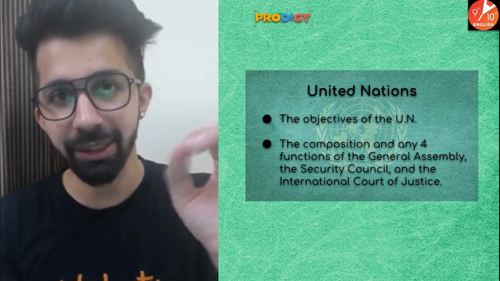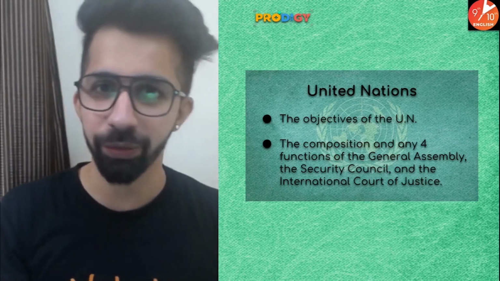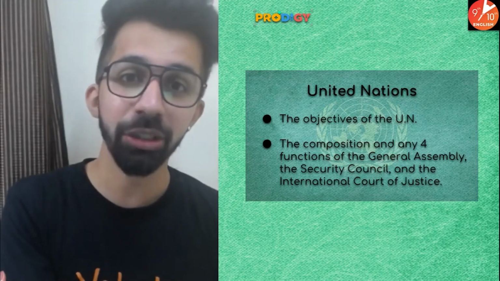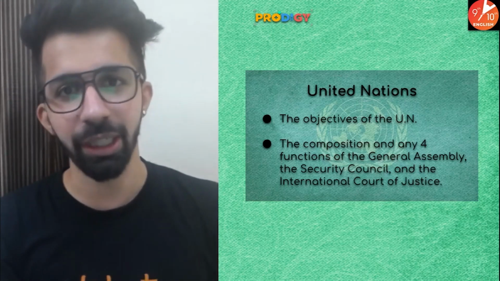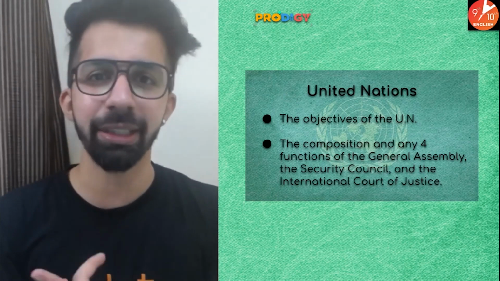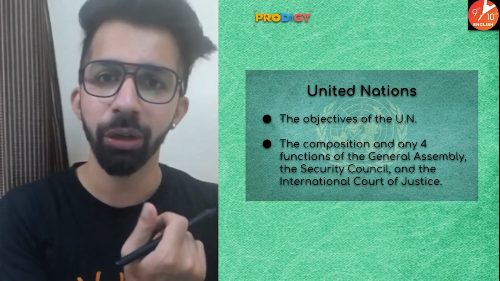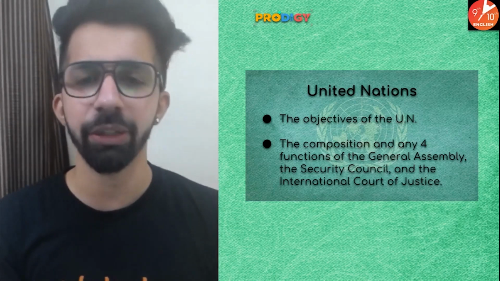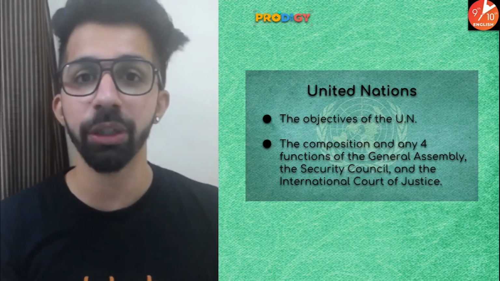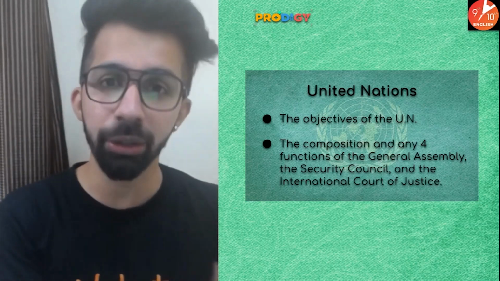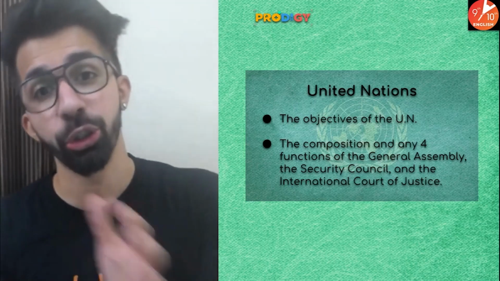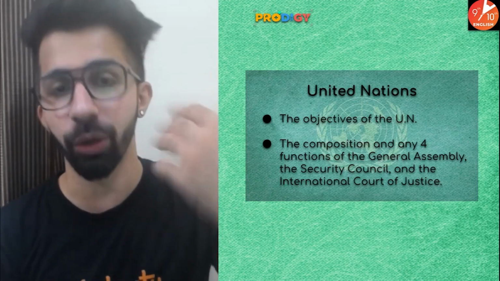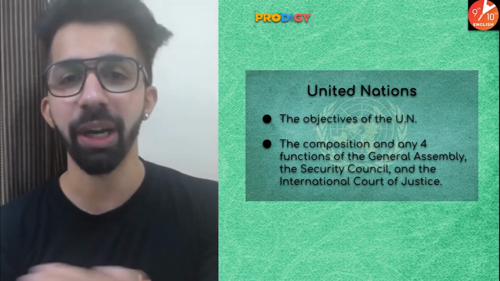But the start of Second World War was the end of League of Nations, on 1st of September 1939, when Germany attacked Poland. It was the start of Second World War, and we can say that eventually the League of Nations was a failure. So people, after the Second World War ended in 1945, it was very important to have an organization similar to League of Nations, but much stronger than League of Nations. Keeping that in mind, we came up with an organization which came to be known as United Nations.